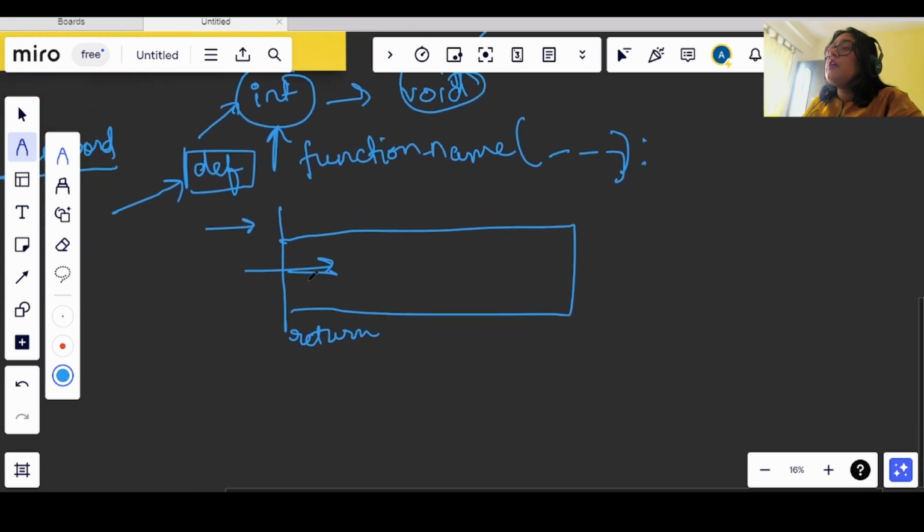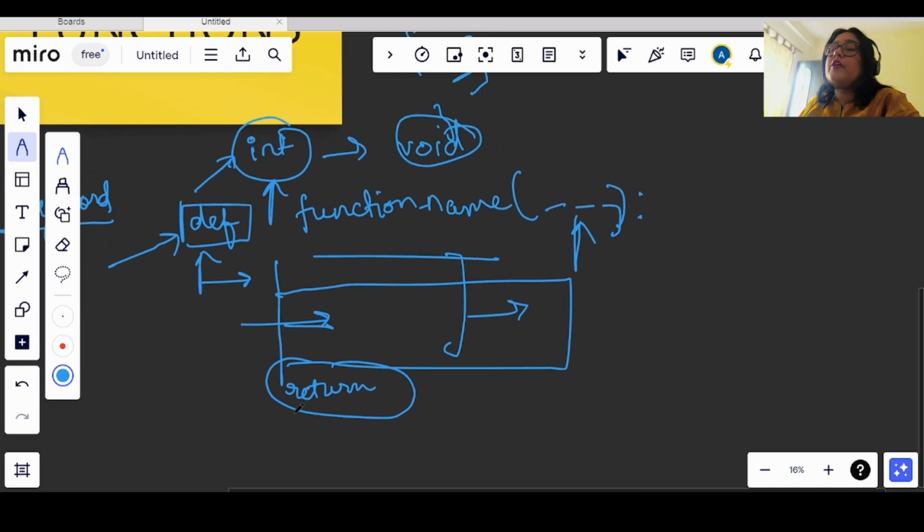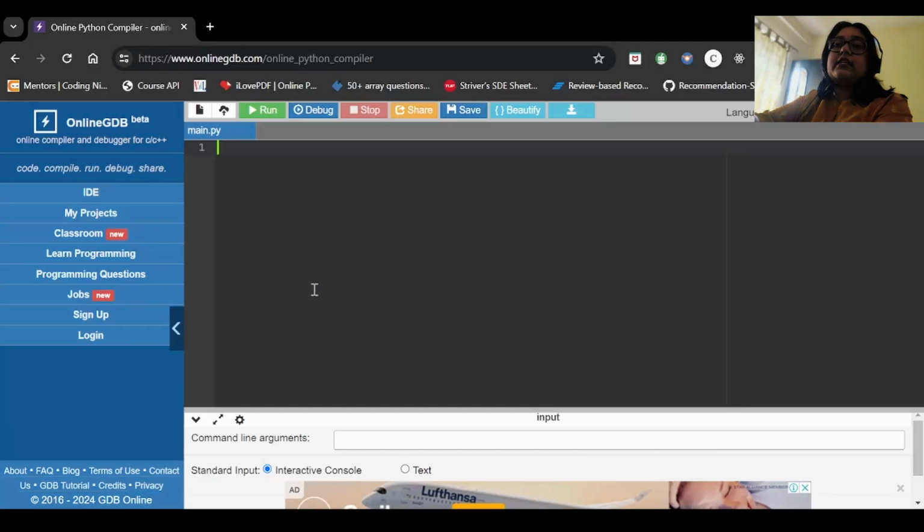So what are the parts of a function? We have a keyword which defines the function, we have a function name, we have parameters, then we have a function body which performs a specific task, and then we have a return statement, right? So this is the basic structure or syntax of a function. Now we will code one problem and we will see how to use a function. So now let's see an example.